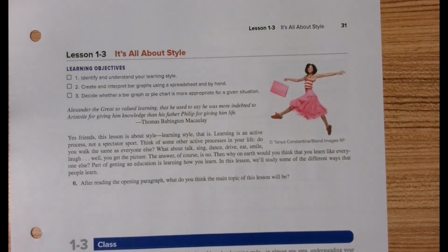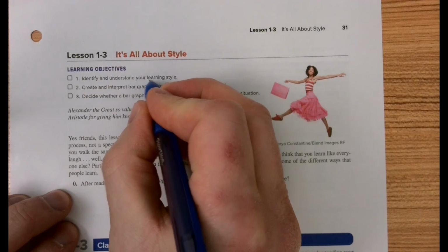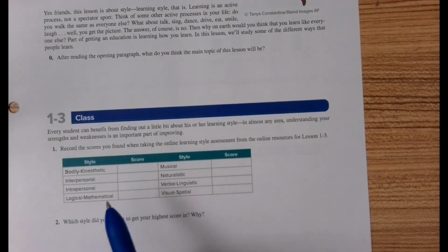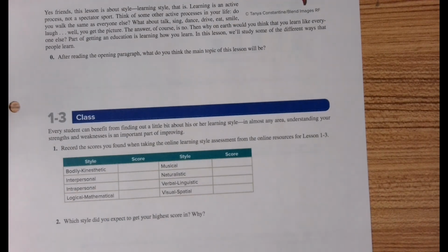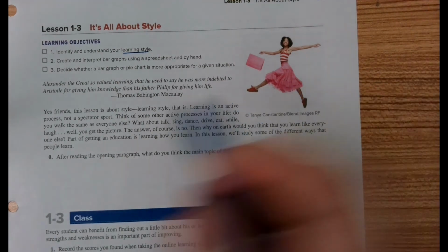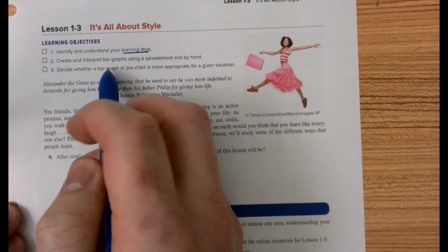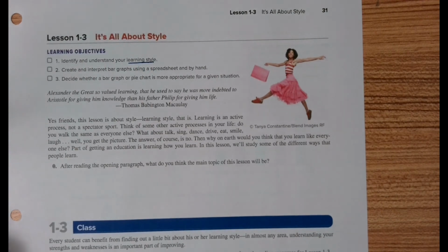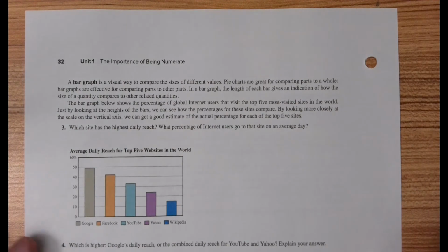Okay, so in this lesson, it says identify and understand your learning style, but there really is no scientific-based evidence for this idea of bodily, kinesthetic, interpersonal, intrapersonal, logical, mathematical styles of learning. So I'm going to skip all that. Plus, we're not in class where we can take these surveys together. Our goal is just to look at bar graphs and make sure we're able to read them and how to create them and then compare them to pie graphs. So we're skipping this learning style stuff, and we're going to jump right into what is a bar graph.